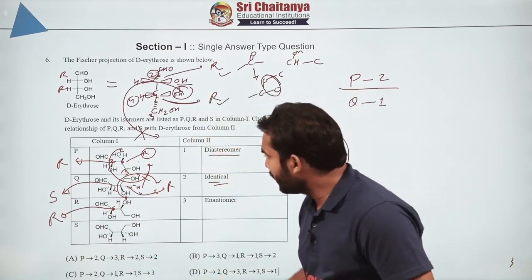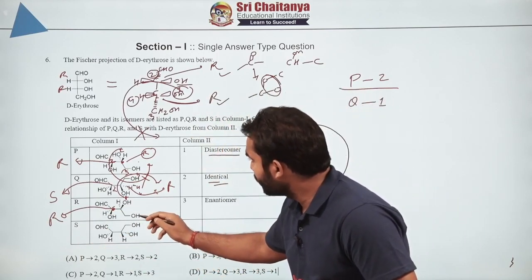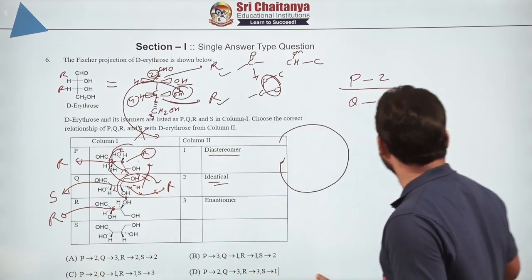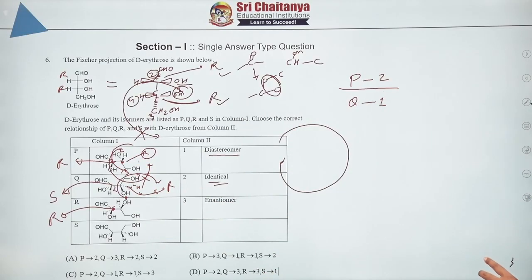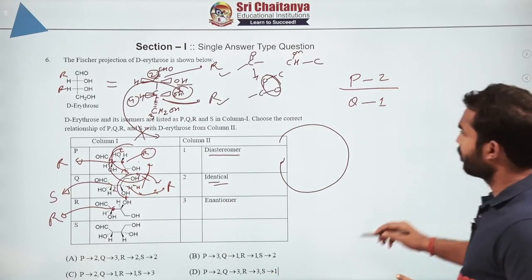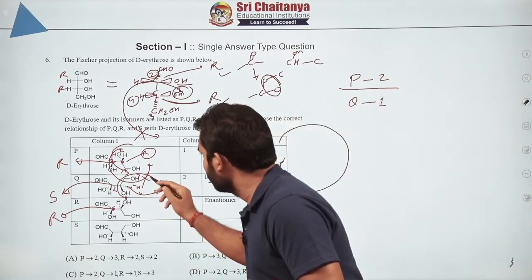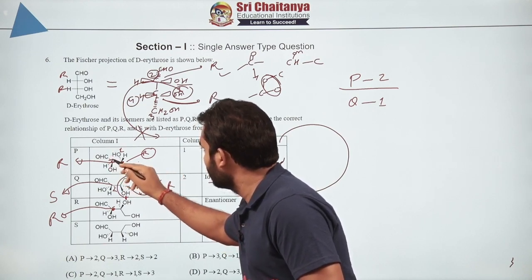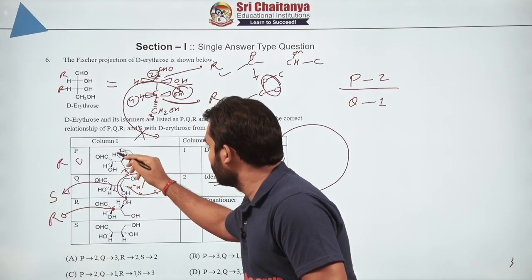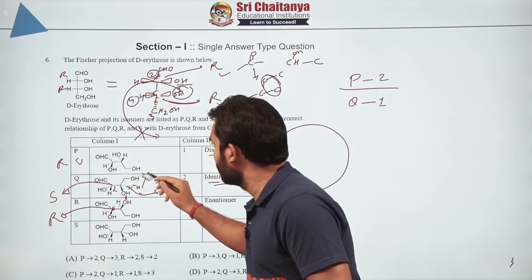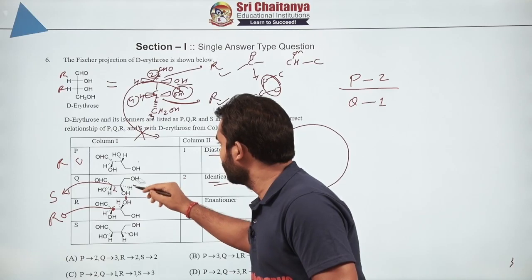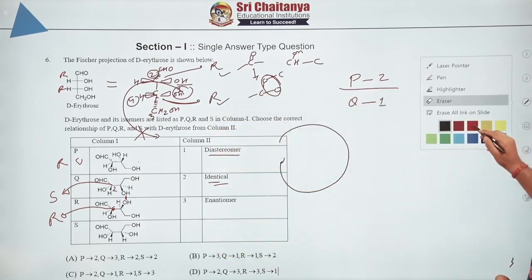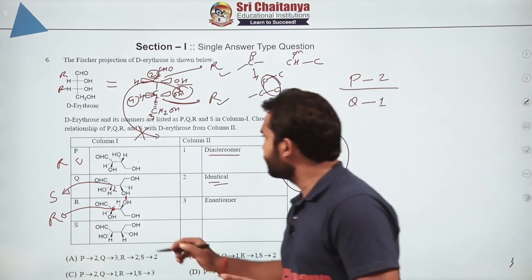Now how do you think that this is? In this case OH is down, just monitor this one. I'll show you. Just look at this.